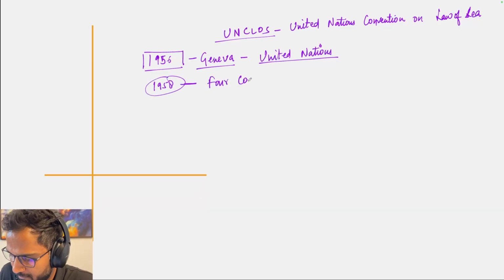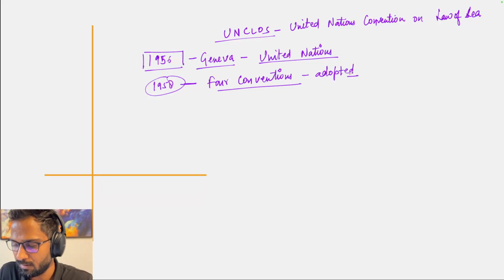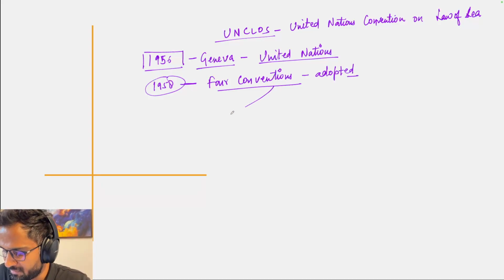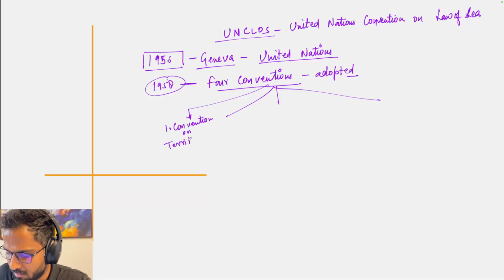4 conventions were adopted. And those 4 conventions were: the first convention was the Convention on Territorial Sea and Contiguous Zone.